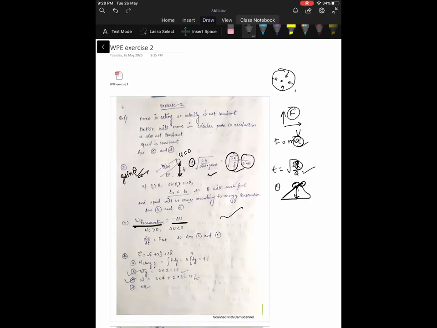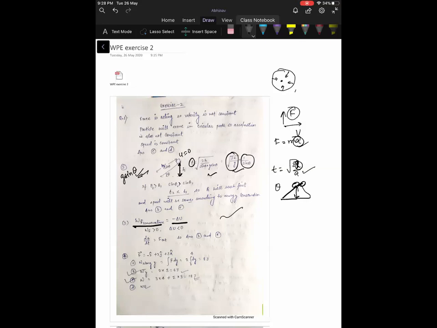Also dp by dt is equal to F external. Now option by option. A: when a conservative force does positive work on a body, the potential energy increases. No, if work done by a conservative force is positive, the potential energy will decrease. B: when a body does work against friction, its kinetic energy decreases.